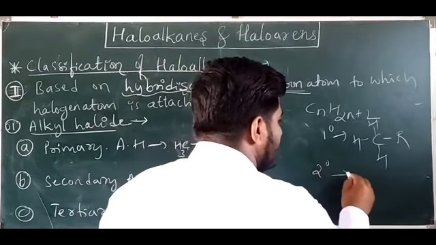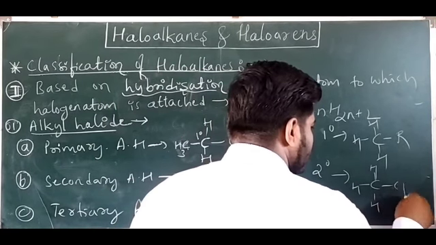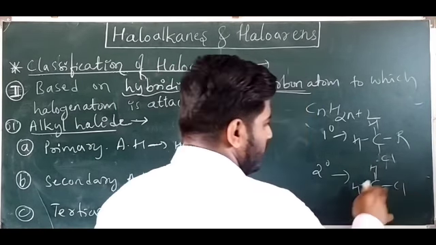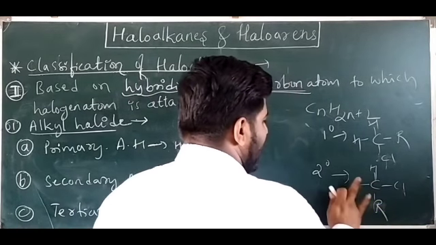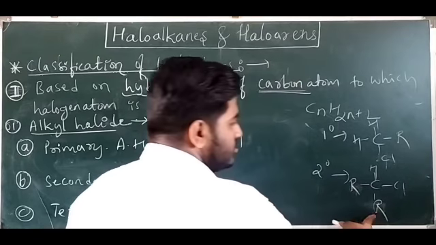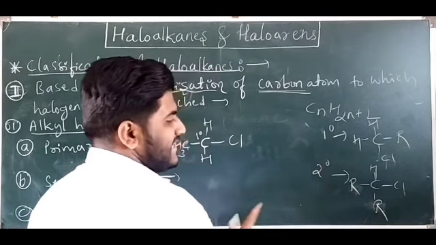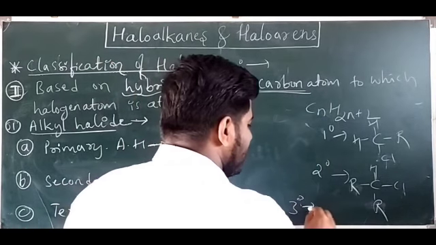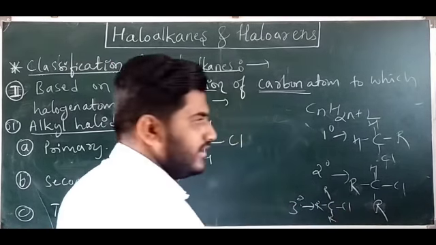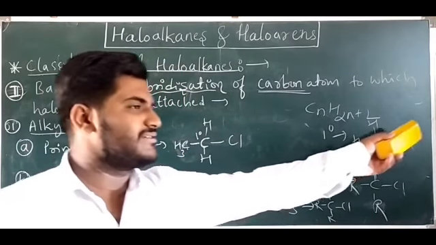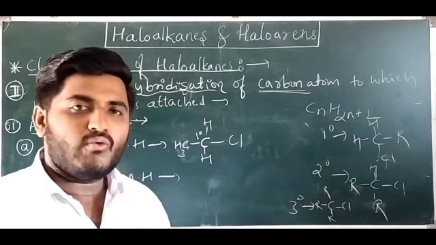Secondary means two substituents. This is chloromethane: replace one H and add one alkyl group, replace another H and add another, so two alkyl groups are there. That is called secondary. Tertiary means three substituents, with the chlorine on the fourth side. So primary has one substituent, secondary two, tertiary three.